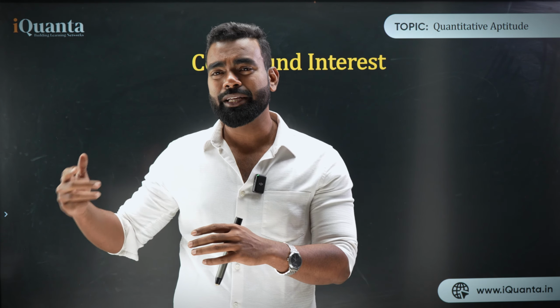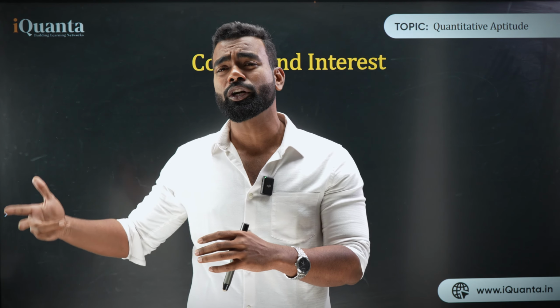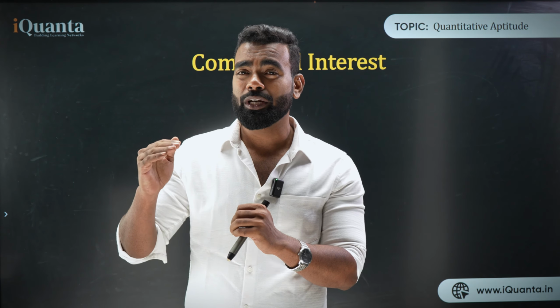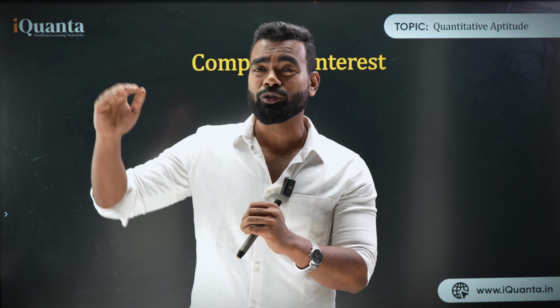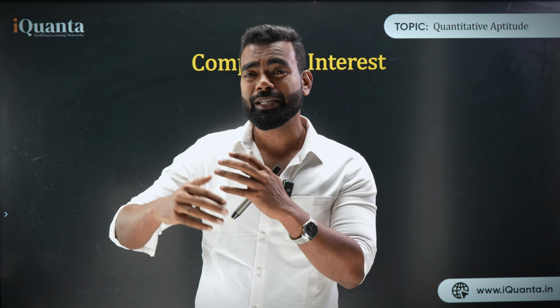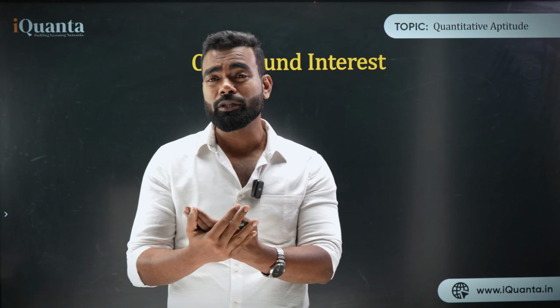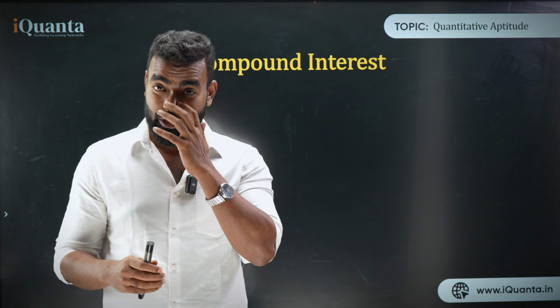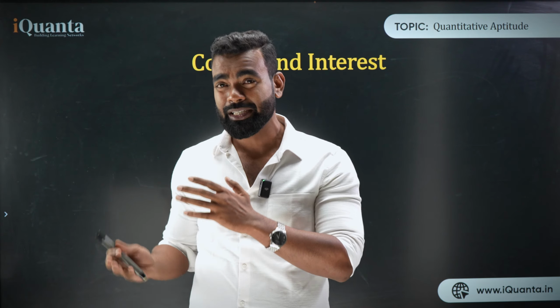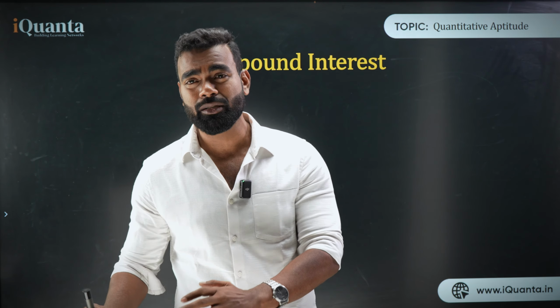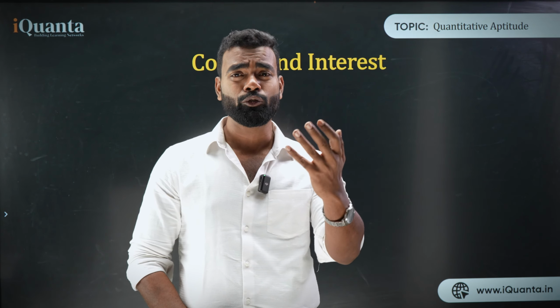In one year 10 rupees, 1 year 10 rupees, 2 years 20 rupees, 3 years 30 rupees. It goes on like this. But in case of compound interest, it goes on like 100, 110, 121. So it goes on like this. You understand? So it is increasing. How? Exponentially. That is the importance of compounding. That's why we generally always use compound interest, and that's why compound interest is a little bit more complicated than simple interest. It's not as simple as simple interest, but it is also not very complicated if you understand it.